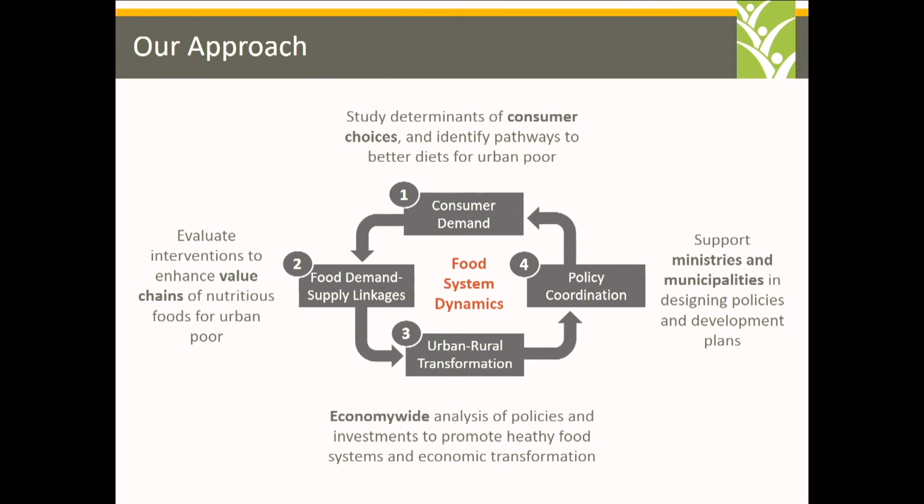As urban development creates new opportunities for rural producers of food, we need to make sure that those opportunities are not supplied by international trade. So we need to make sure those domestic value chains have the capacity to grow and develop and have the policy support that they need. And then finally, using economy-wide models, we want to analyze specific investments and policies that might be needed to promote healthy food systems and broader economic transformation.